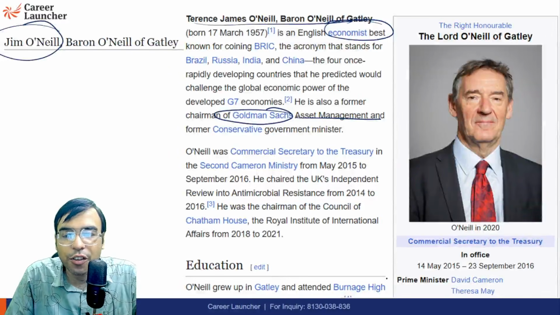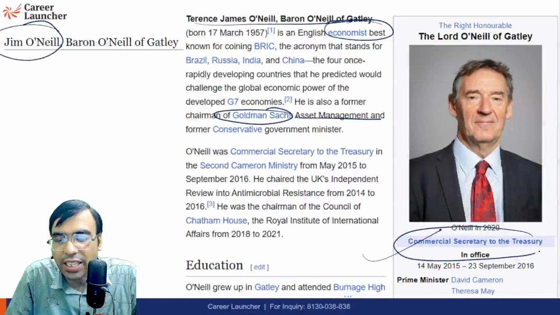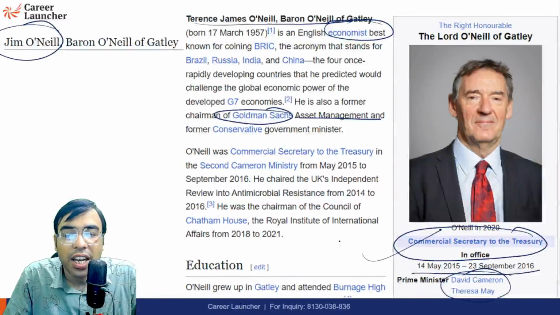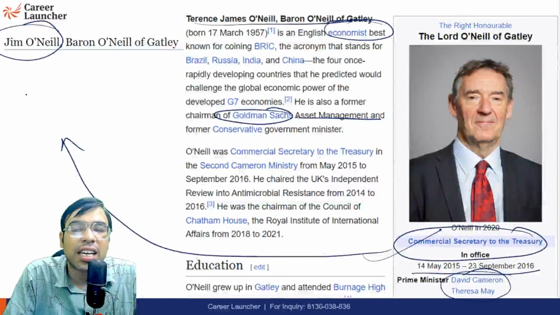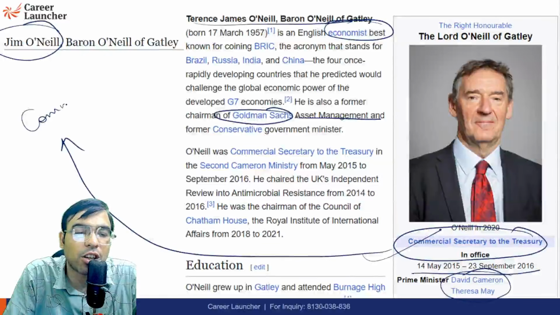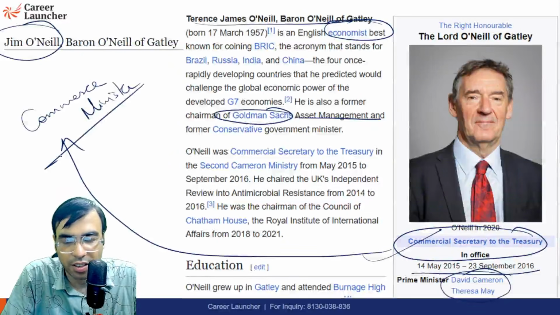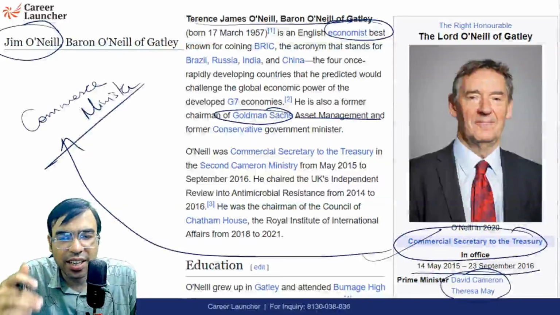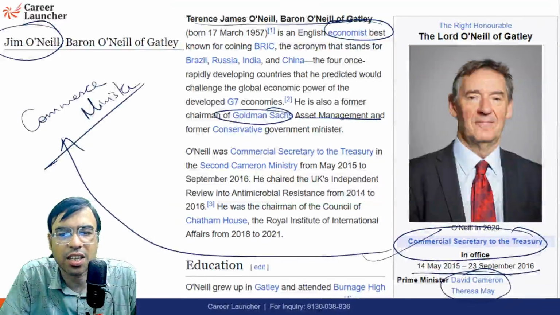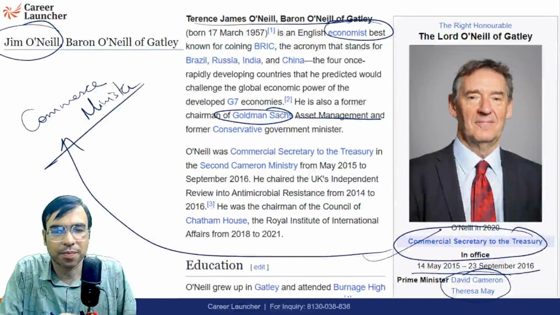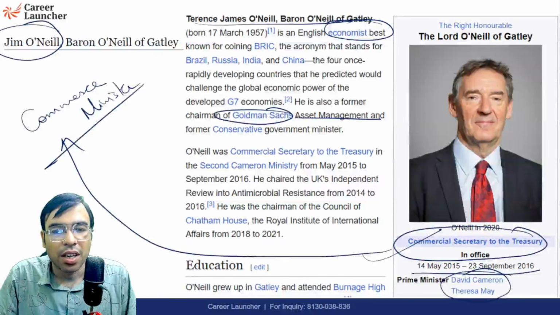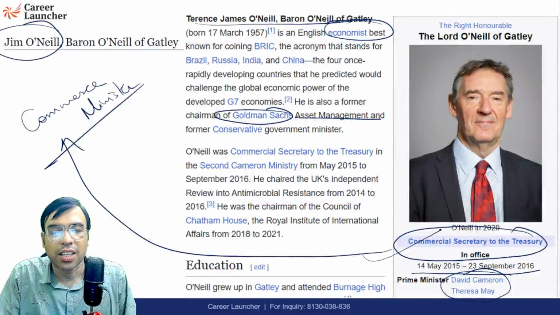He was also Commercial Secretary to the Treasury from 2015 to 2016 in the UK, when David Cameron was the Prime Minister. So roughly, he had served as a minister in England also. Just have an idea, because when we are talking about the history of BRICS, you should know these things.